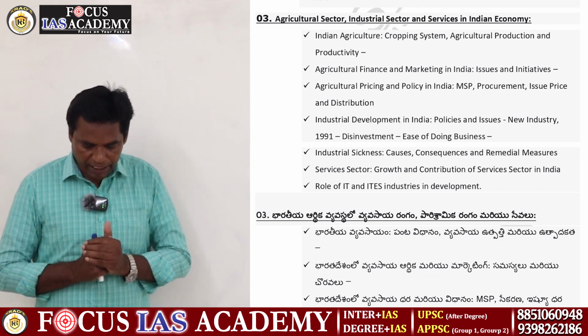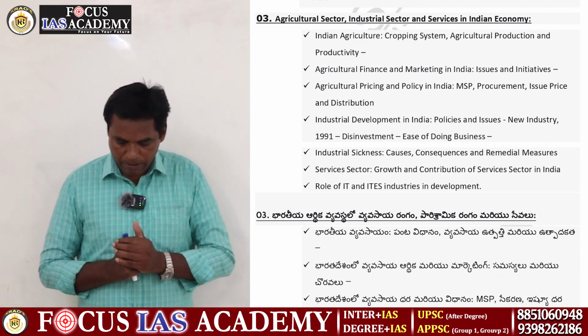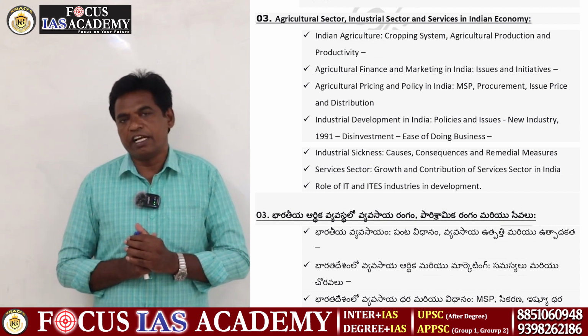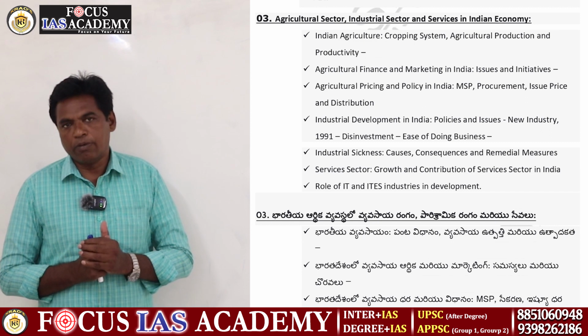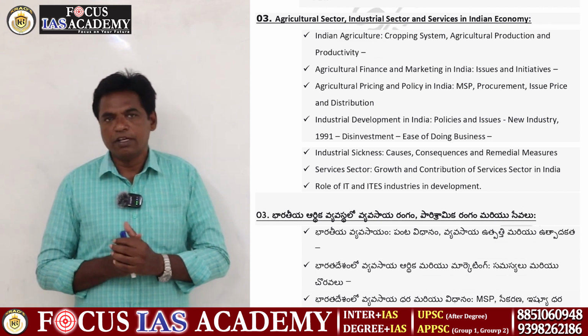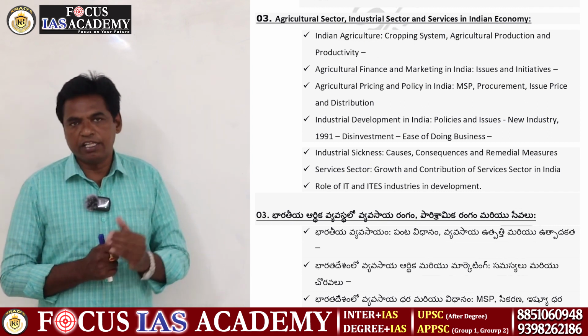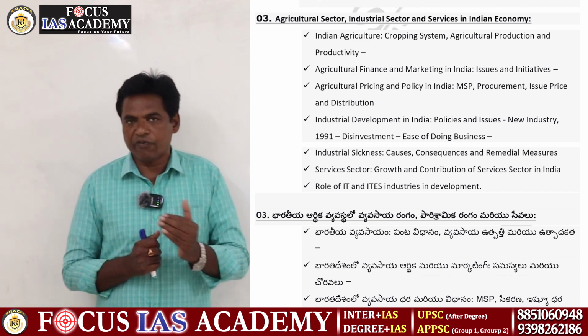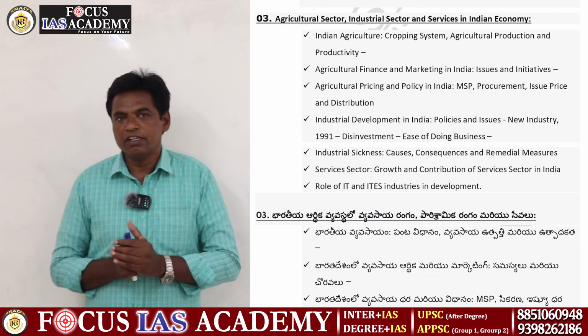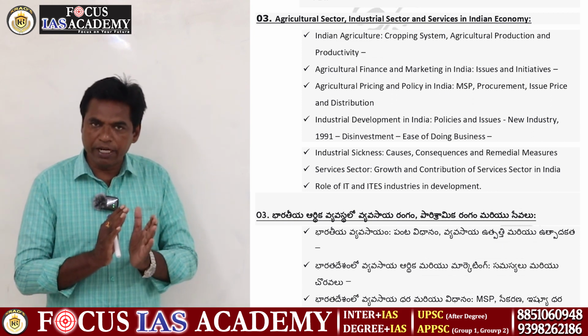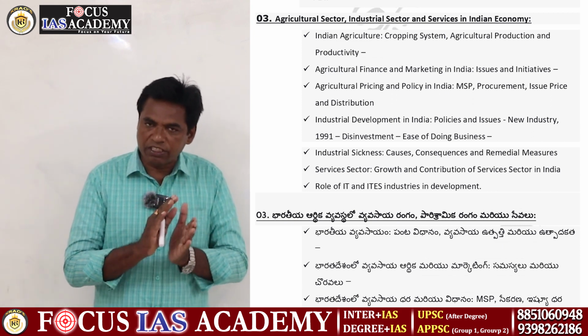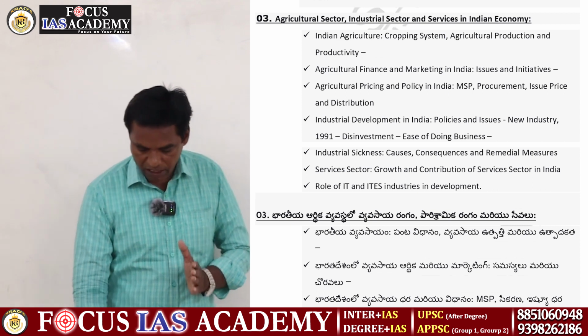Then industry works. In 1991, there was disinvestment and ease of doing business. After 1991, some activities took place. I already told you in the earlier chapter about the effect of liberalization, privatization, and globalization on disinvestment, which means converting some of the public sector to the private sector.